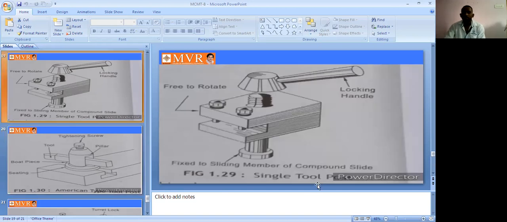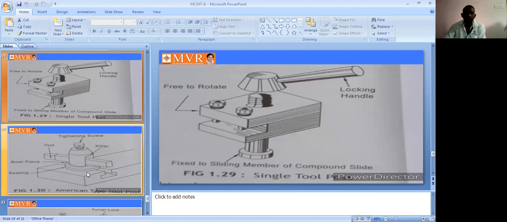But here, this is a single tool post. In the single tool post, we have the locking handle. We are locking the tool here. It is free to rotate, freely rotated here. It is a sliding member of the compound slide. So these are single tool posts.